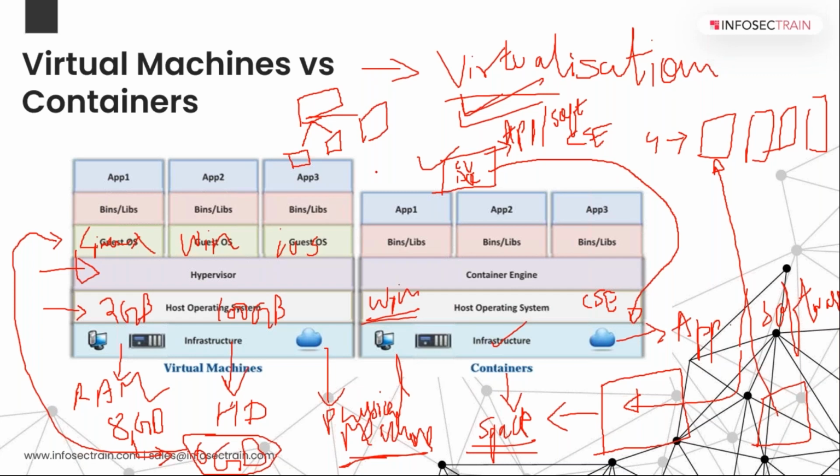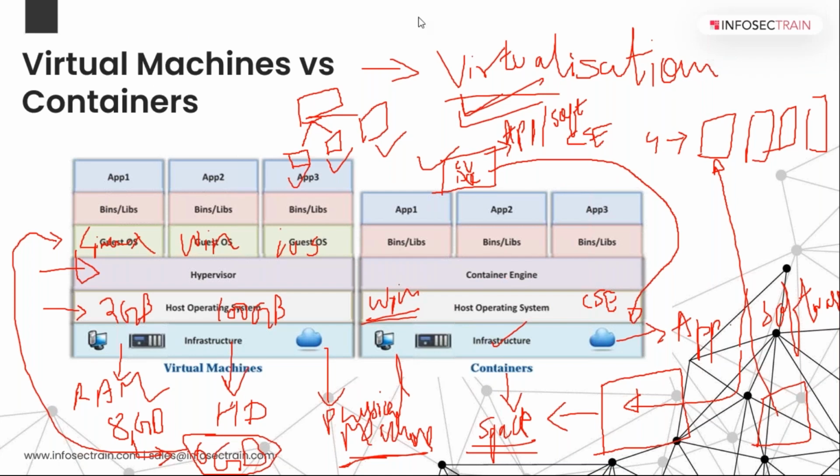So if you want to use this application on your Windows machine, you call this particular image. If you want to use it on your iOS, you call this one. If you want to use it on your Kali Linux, you call this one, right? So when we create a container image, your kernel file will already be included in that image. You don't have to give your operating system at that time.